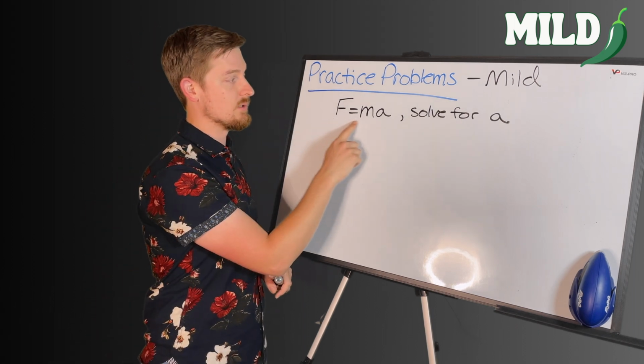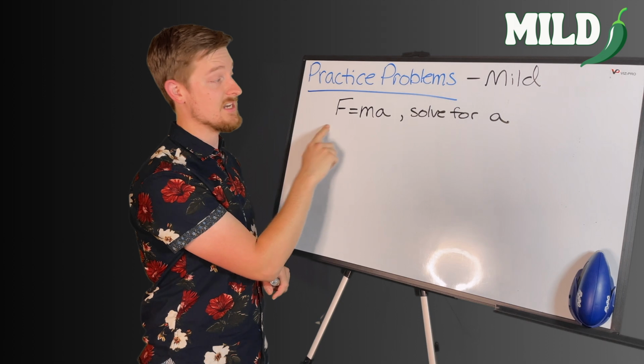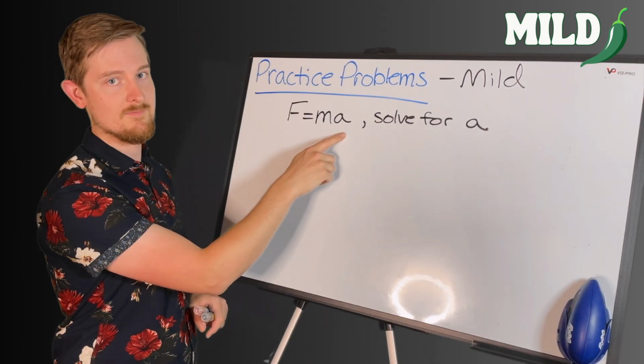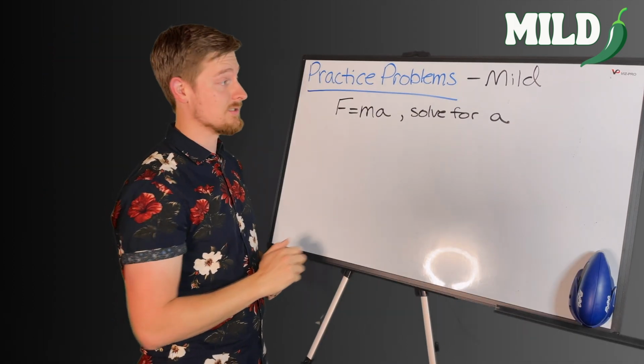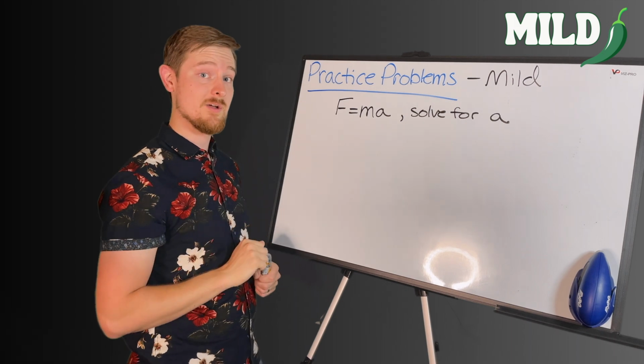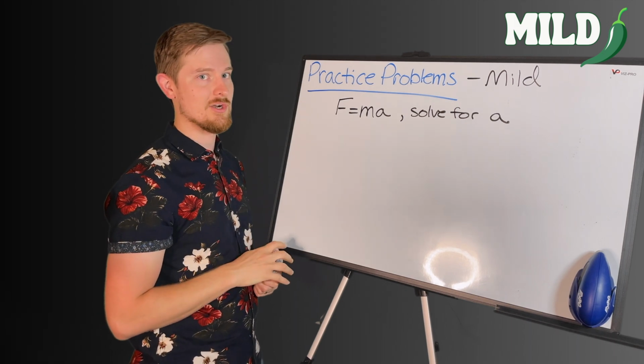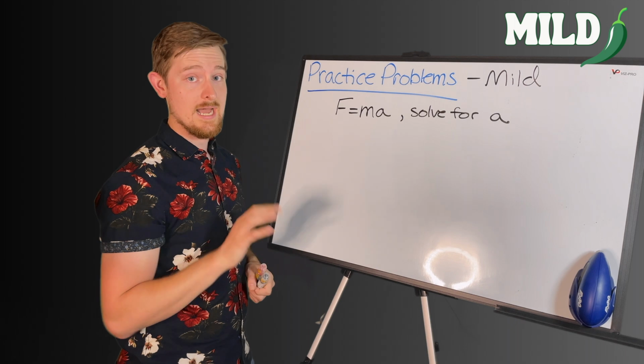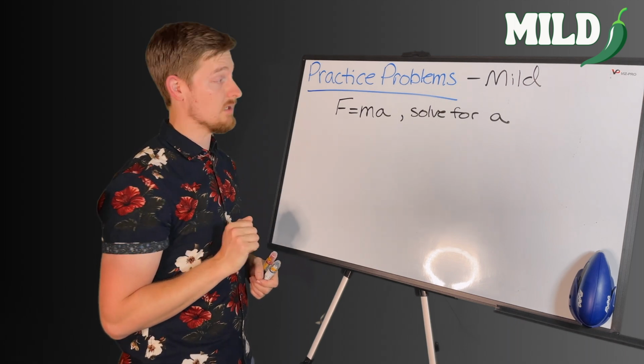So this is force equals mass times acceleration. This is F equals ma, Newton's second law. We'll get to this more in future videos. If you would like to practice solving for A on your own, pause the video here and check back with me in a hot second to see if you did it right. I am going to go through my steps in order to solve this problem for A.